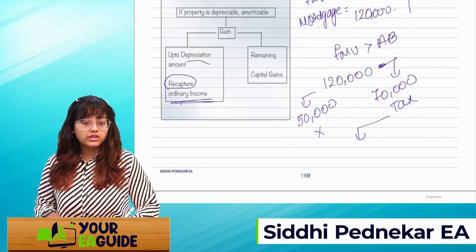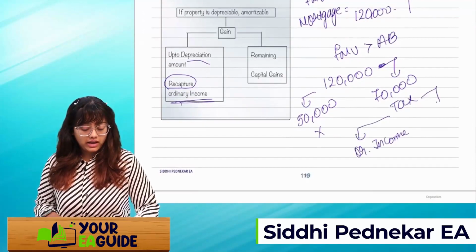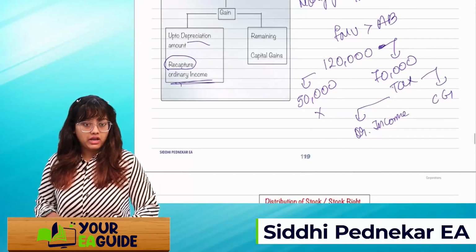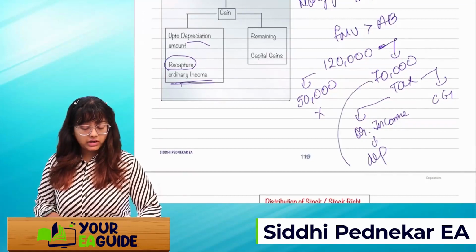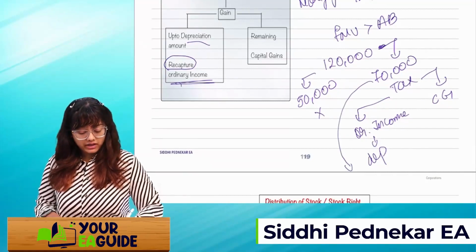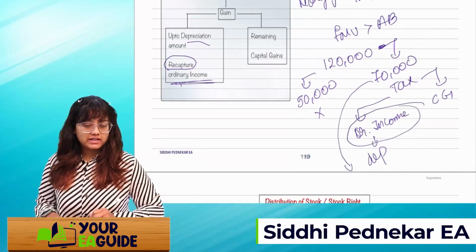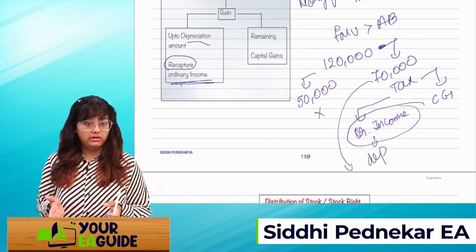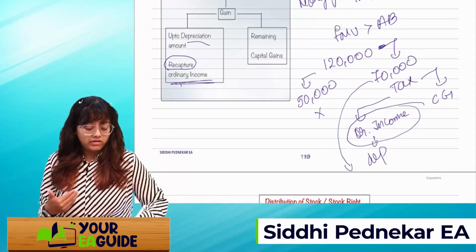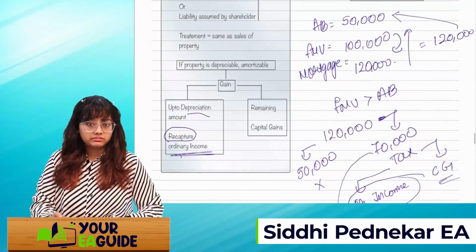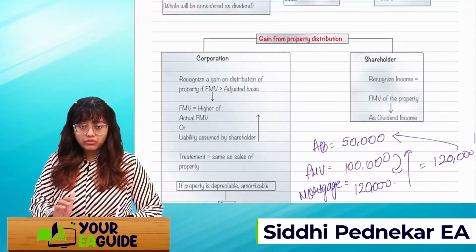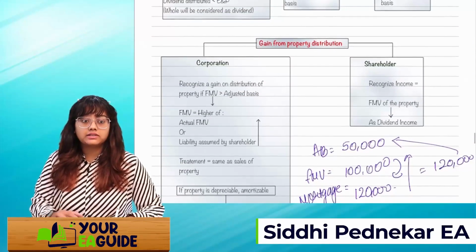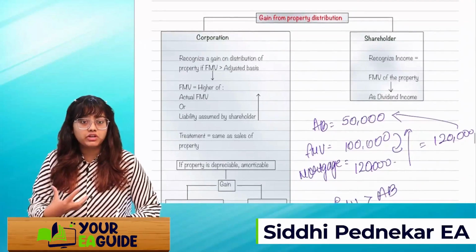But out of this, some part will be taxed as ordinary income and some part as a capital gain. How much will be ordinary income? Whatever depreciation I have taken on this property will be recaptured, I can say, as ordinary income. And over and above that, I will take it as a capital gain. That's it. You got the meaning, like you know how to distribute and take the taxable income in case of a distribution by way of property.